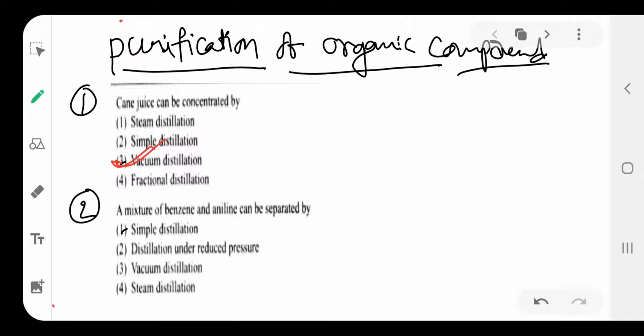The next one: the mixture of benzene and aniline can be separated by simple distillation. Why? Benzene and aniline both have different boiling points, and the boiling point difference is large, more than 40 degrees. So the mixture containing components with different boiling points can be separated by simple distillation. Option is 1. Aniline's boiling point is more than benzene's.